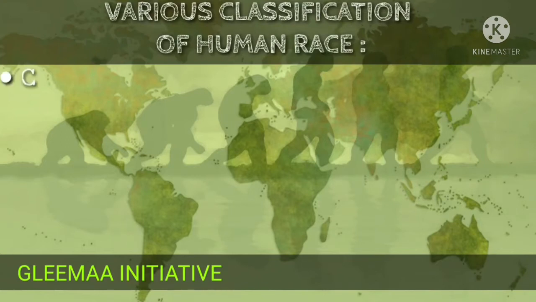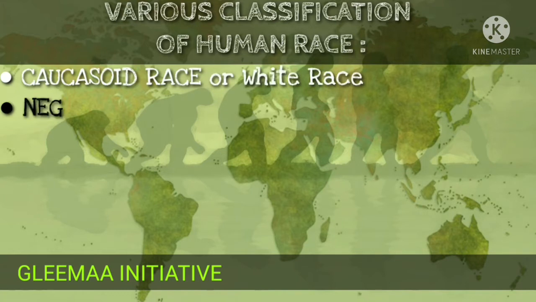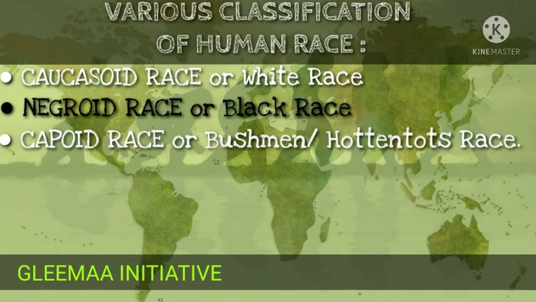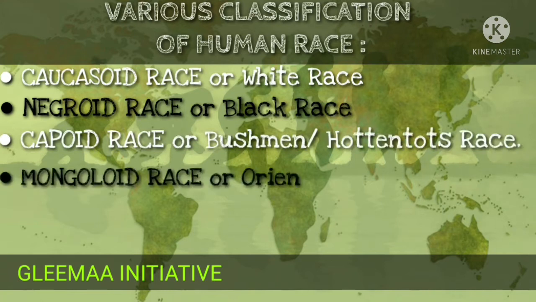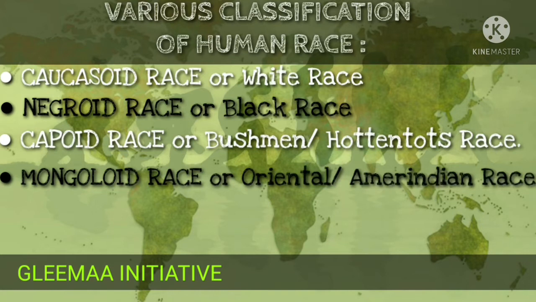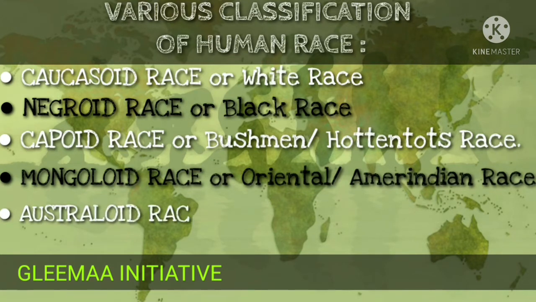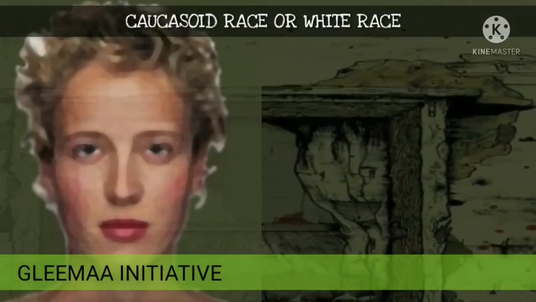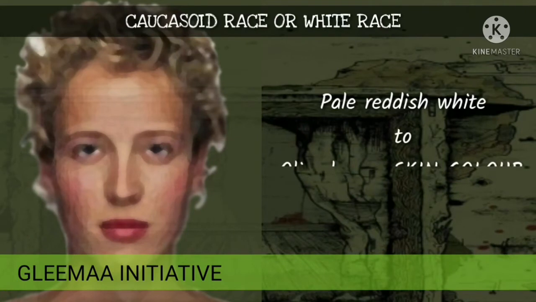Now, let's look at the various classifications of the human race. The Caucasoid race, or you call them the white race, okay? Then you have the Negroid race, or they are known as the black race. Then the Capoid race, or Bushmen, or Hottentot race. Then you have the Mongoloid race, or Oriental American race. They have the Australoid race.